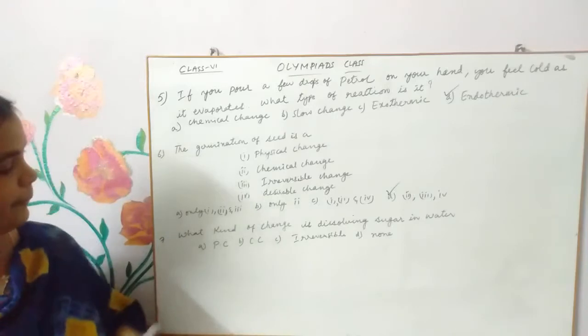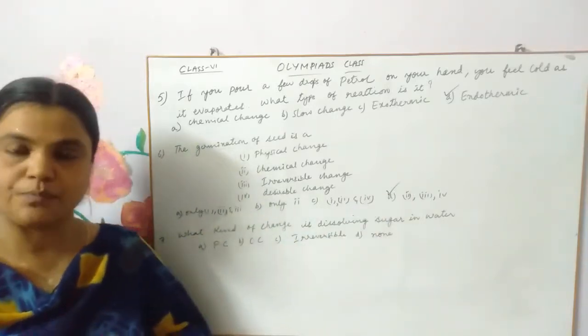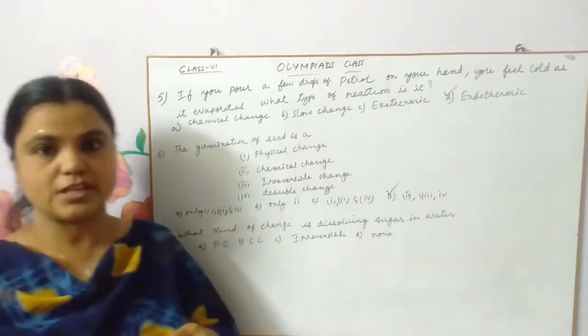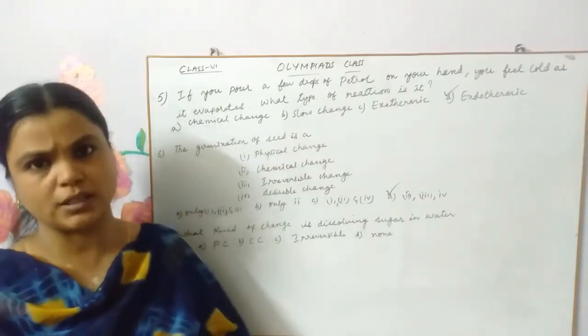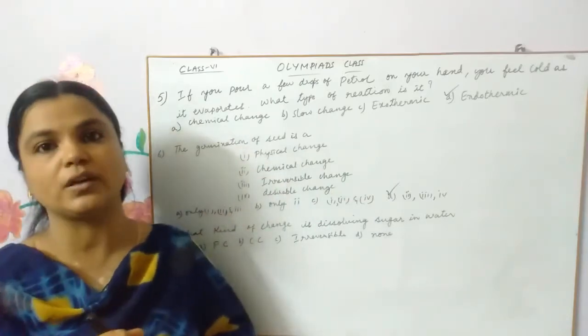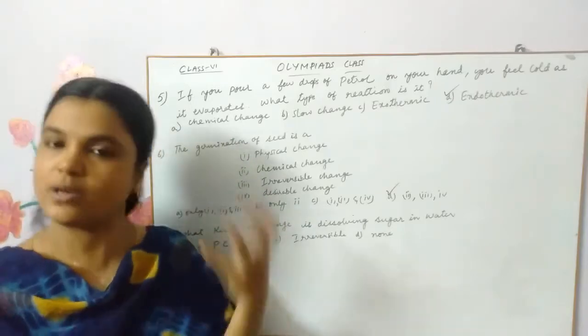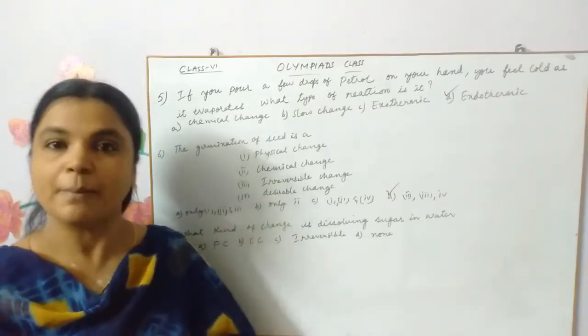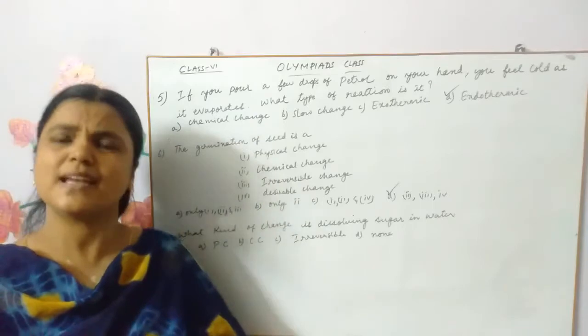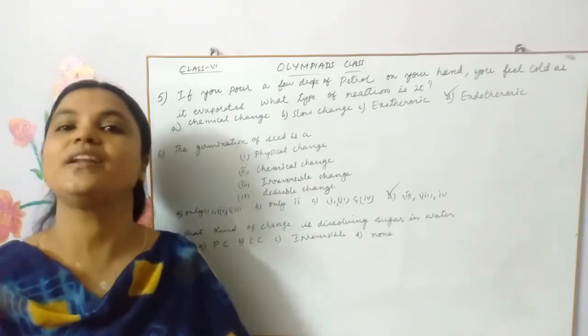Now, what kind of change is dissolving sugar in water? When you take some sugar and dissolve it in water, it dissolves completely. You will see no sugar at all. But is there any new substance formed? Has sugar turned into something else? No. The sugar remains as sugar.